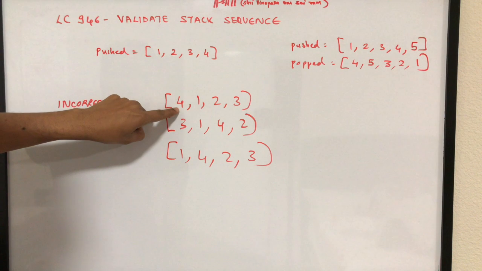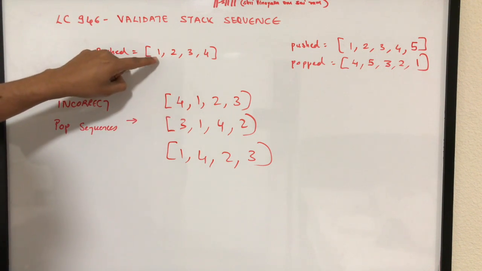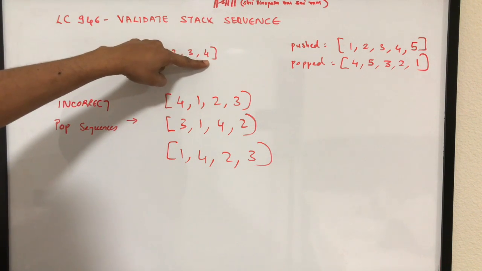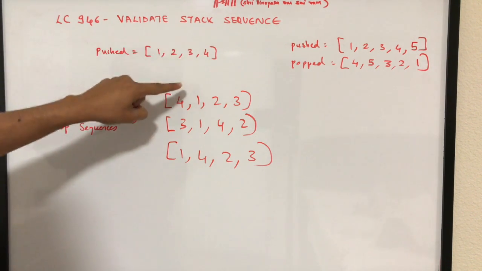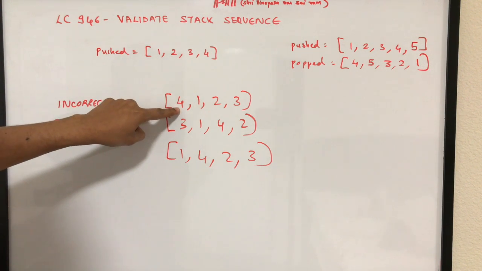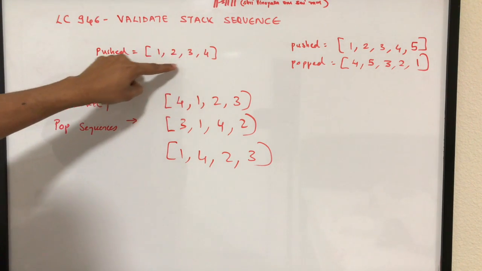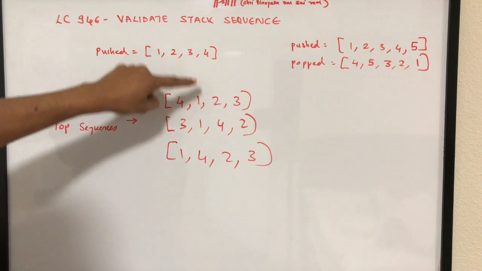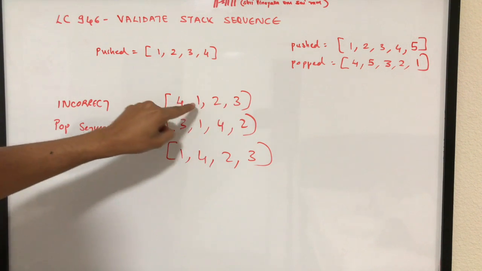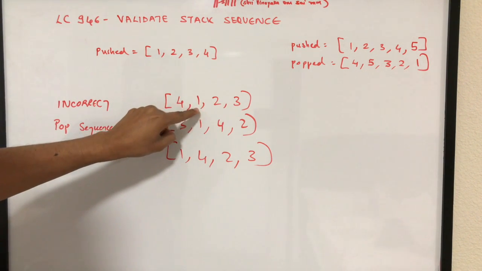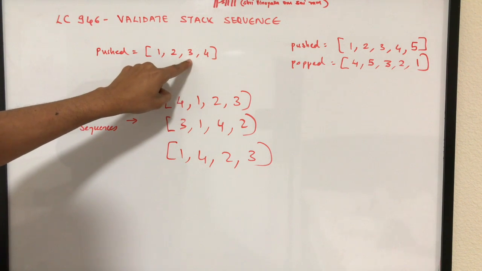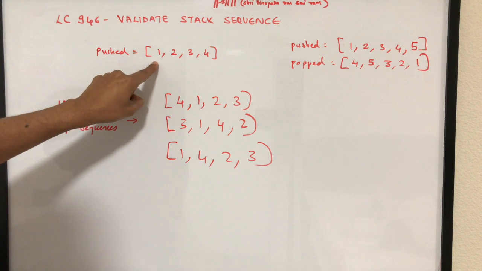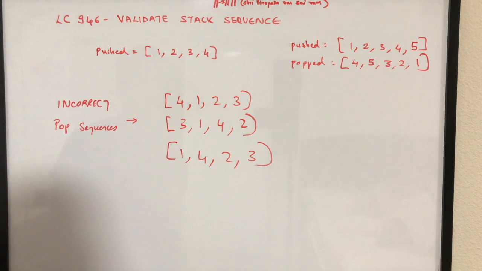In order to pop 4 first, you need to make sure that you push 1, 2, 3 and 4 on the stack. So you have 4 as the top of the stack. At this point of time you can pop 4, the top element. After you pop 4, now you have these 3 elements on the stack, with 3 being the top of the stack. So there is no way you can pop 1, which is expected in this sequence. You cannot pop 1 right after 4, because 3 is the top of the stack. There is no way you can directly jump to the bottom of the stack to get this element. So this is an invalid sequence.